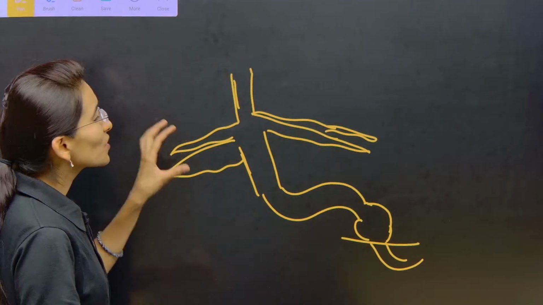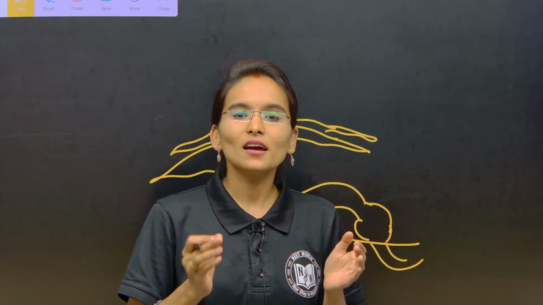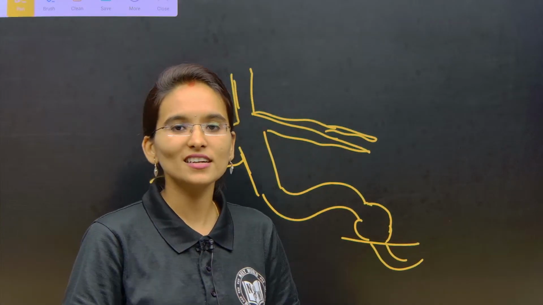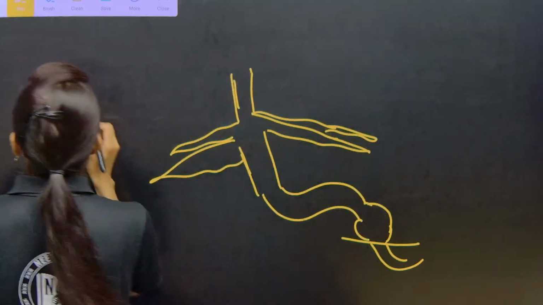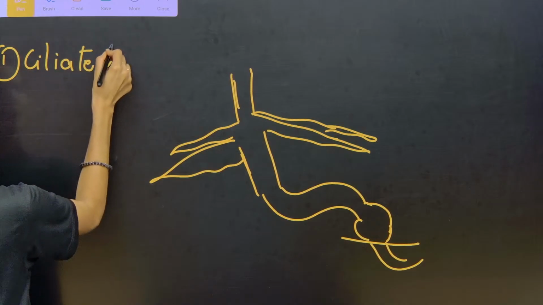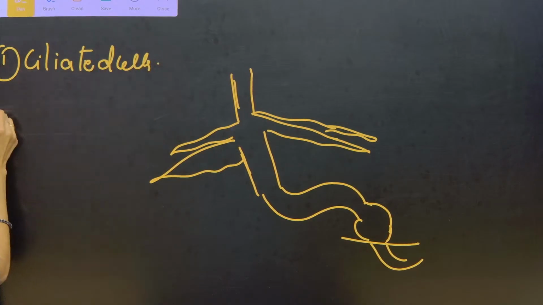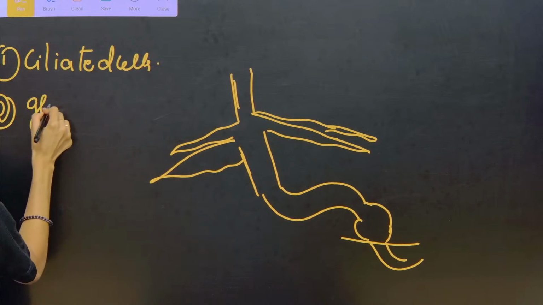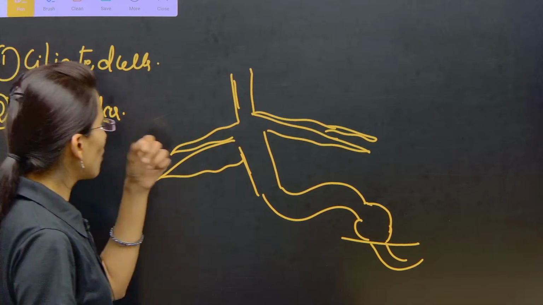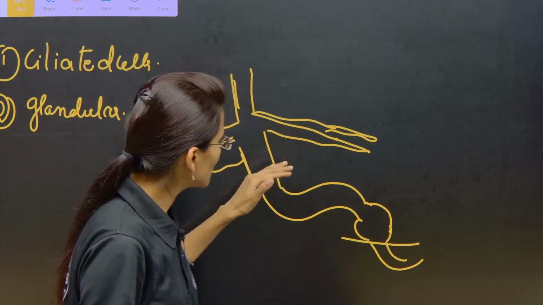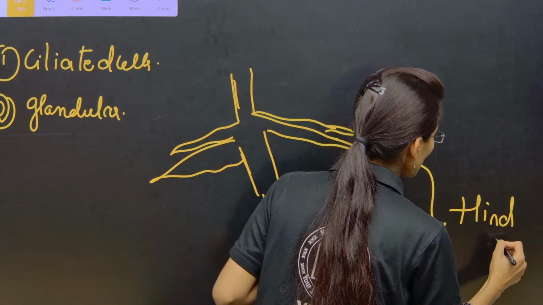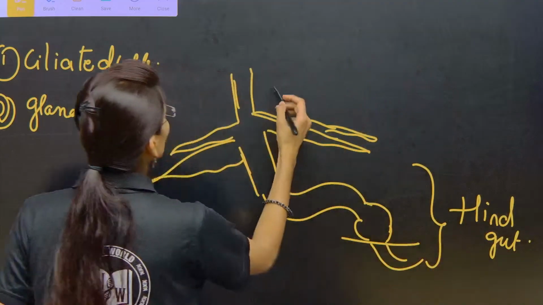Now, the epithelium of the Malpighian tubules is lined by two most important cells. One is the ciliated cells, and the other is the glandular cells. Now these Malpighian tubules are present here, this completely is the hindgut, my dear students, and this is the midgut.